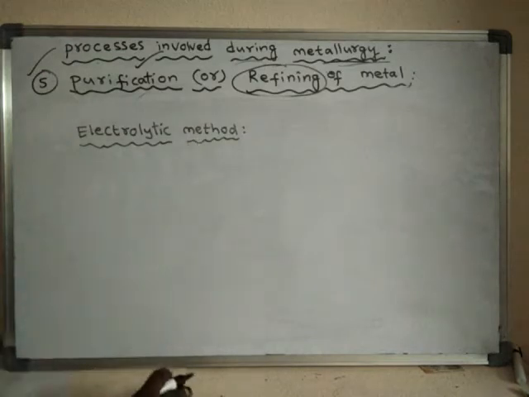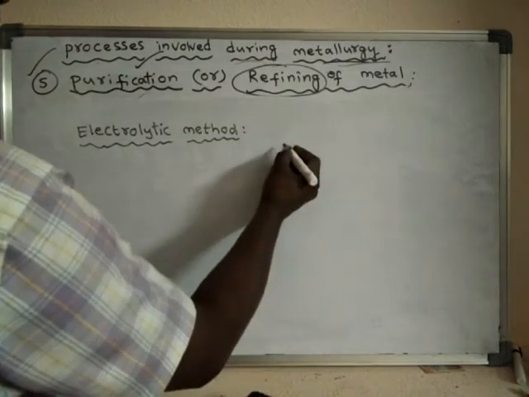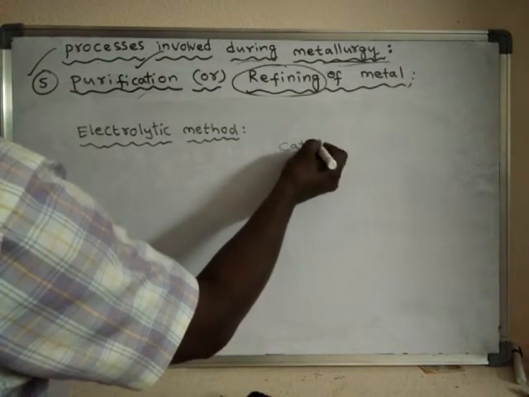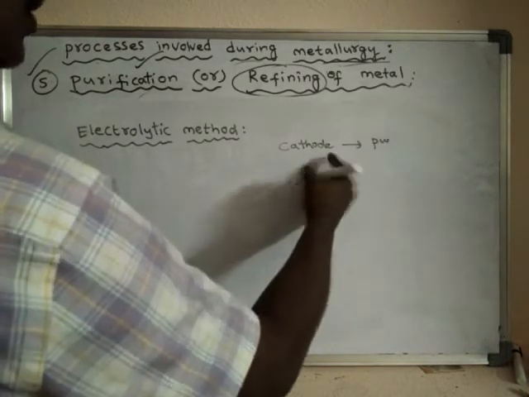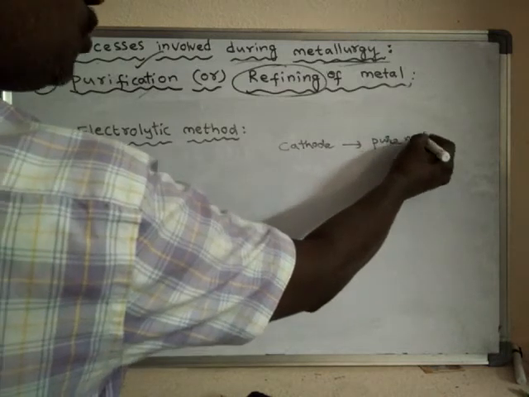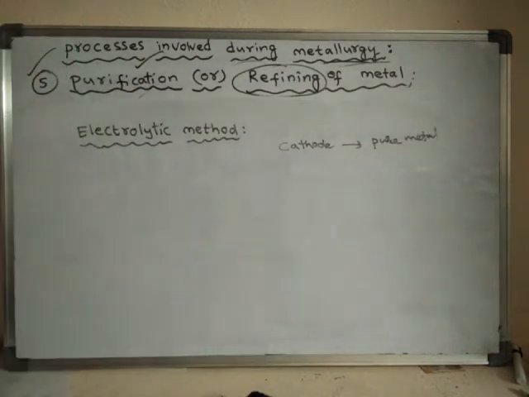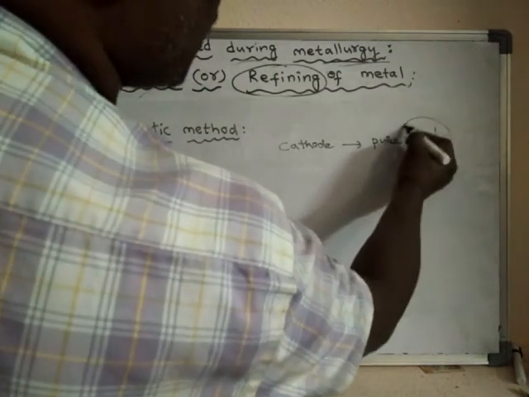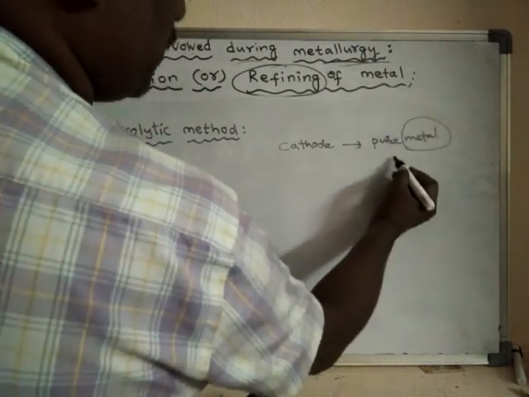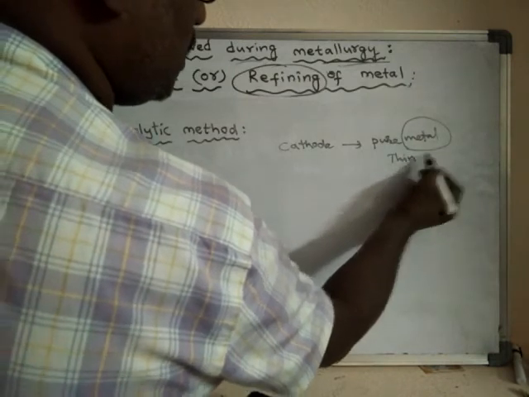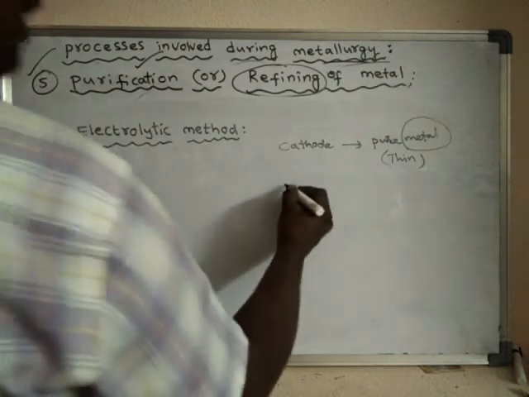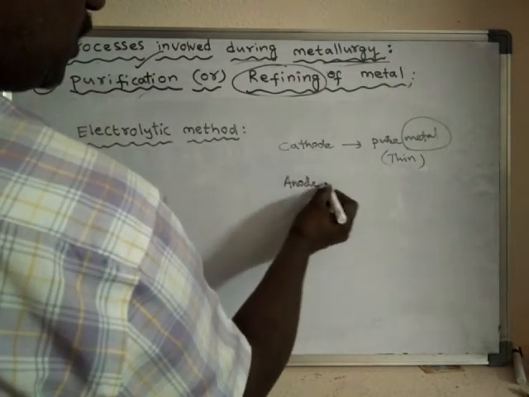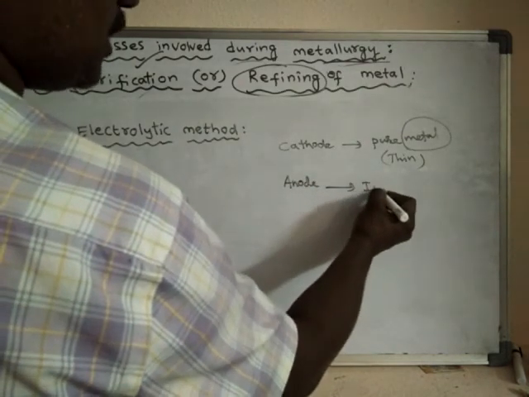In this electrolytic method, the cathode is made up of pure metal, the metal which we are going to purify. It is a very thin cathode. And the anode is made up of impure metal, the same metal.